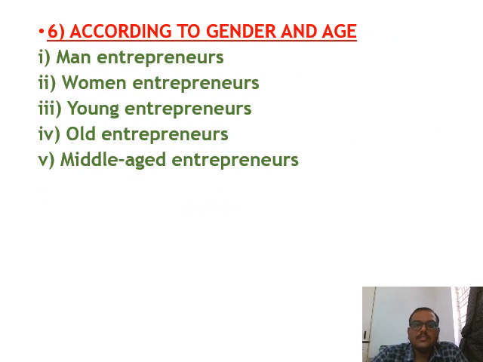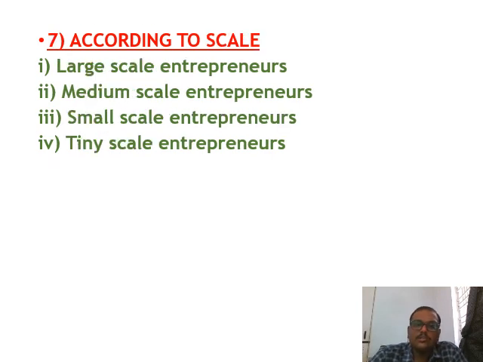And the next classification is according to gender and age. According to gender, we may classify entrepreneurs as man entrepreneur and woman entrepreneur. According to age, we may classify them as young entrepreneur, old entrepreneur, and middle aged entrepreneur. Then according to scale, we can classify entrepreneurs as large scale, medium scale, small scale, and tiny scale entrepreneurs, based upon the amount invested in their business.